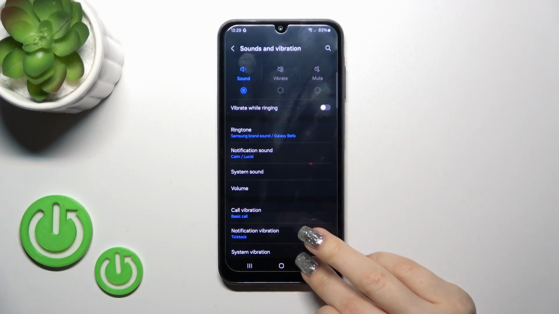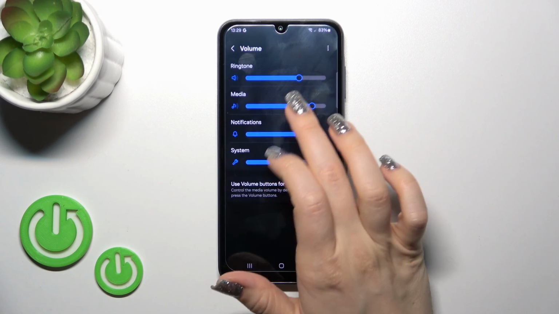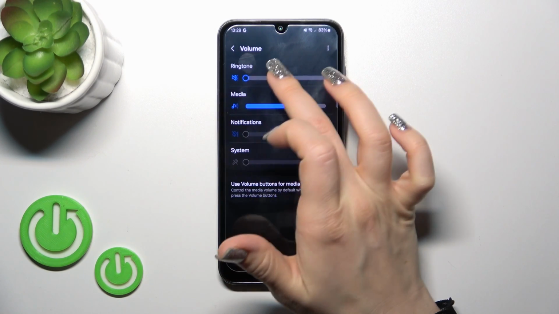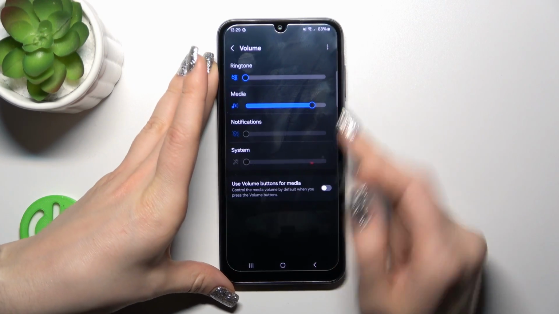So first open the Settings application and then tap Sounds and vibration. Click the Volume section, and to mute the ringtone we should just slide the dot on the ringtone volume panel to the left side. And also we can do it with the help of the volume buttons.